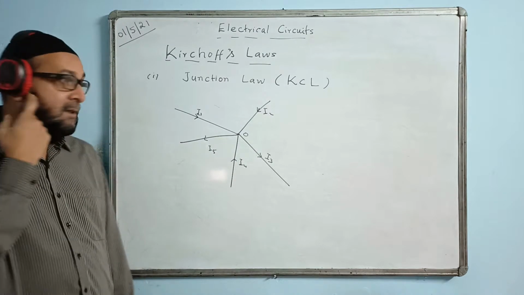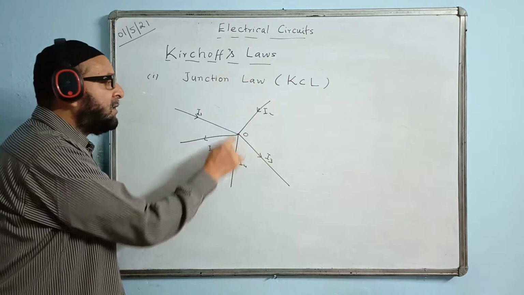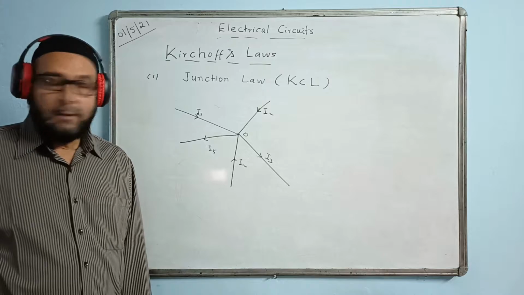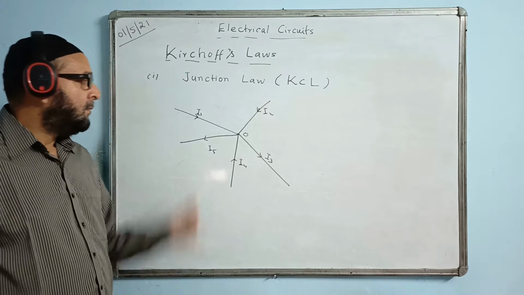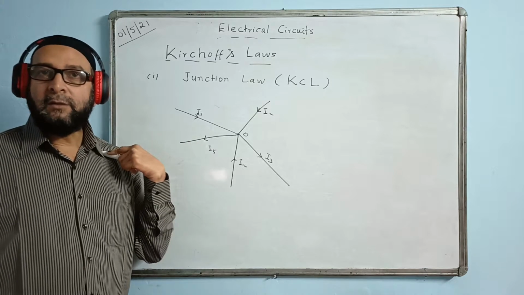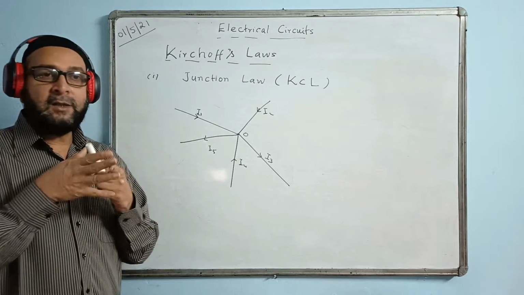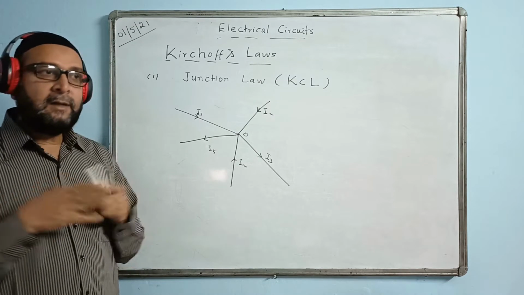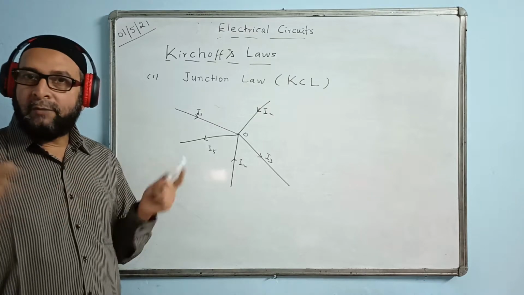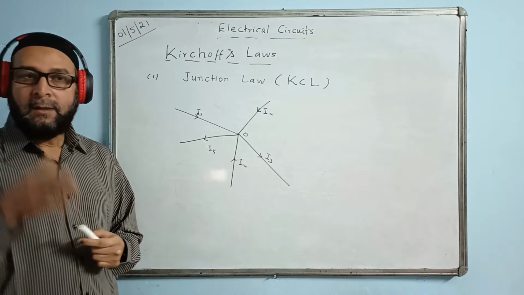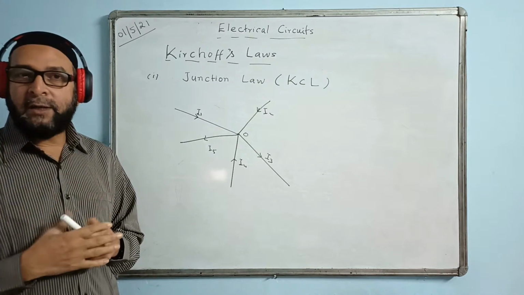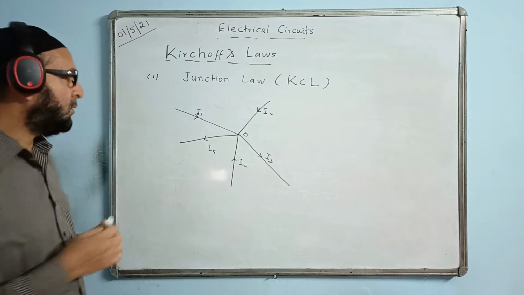Then this law says the sum of all the currents at this junction must be zero. What is the meaning? Normally we apply a convention. The currents going towards the point we take as positive, and the currents going away from that point we take as negative. That means approaching current is positive and receding current, going away current, is negative.